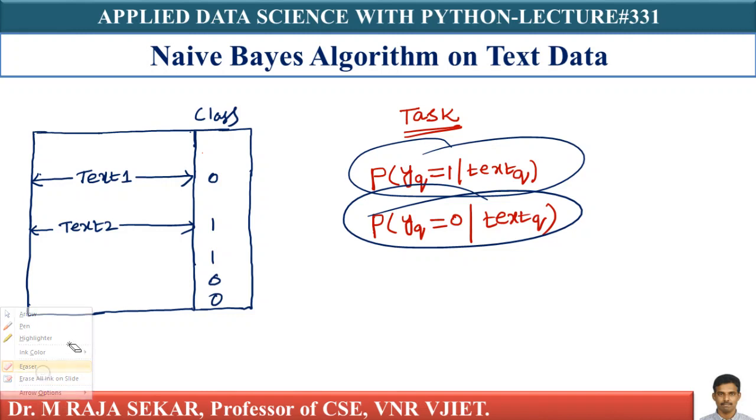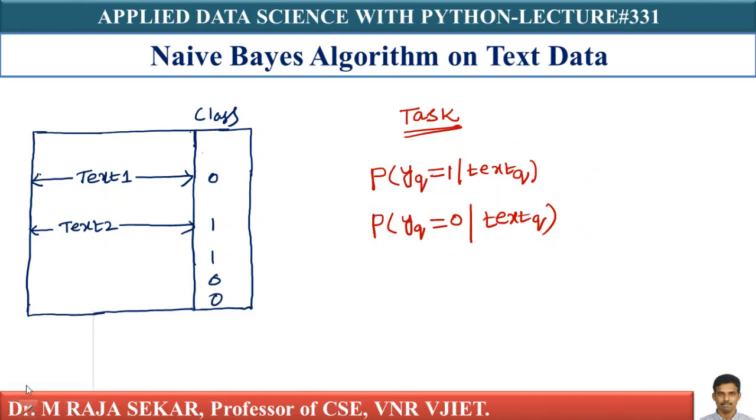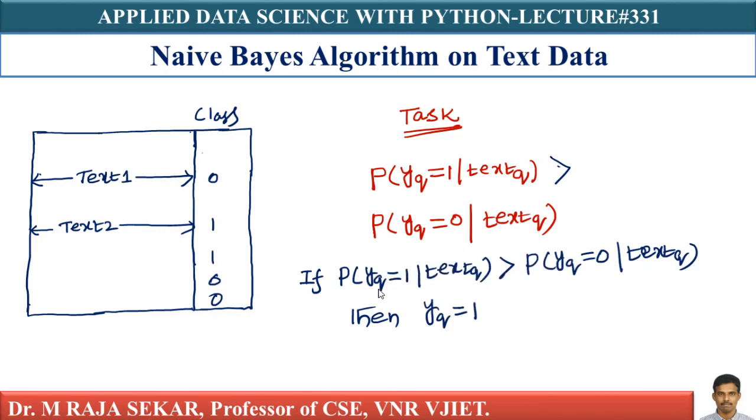Let's assume probability of YQ equal to 1 for the given text query is greater than probability of YQ equal to 0 for the given text query. Then what will you declare?